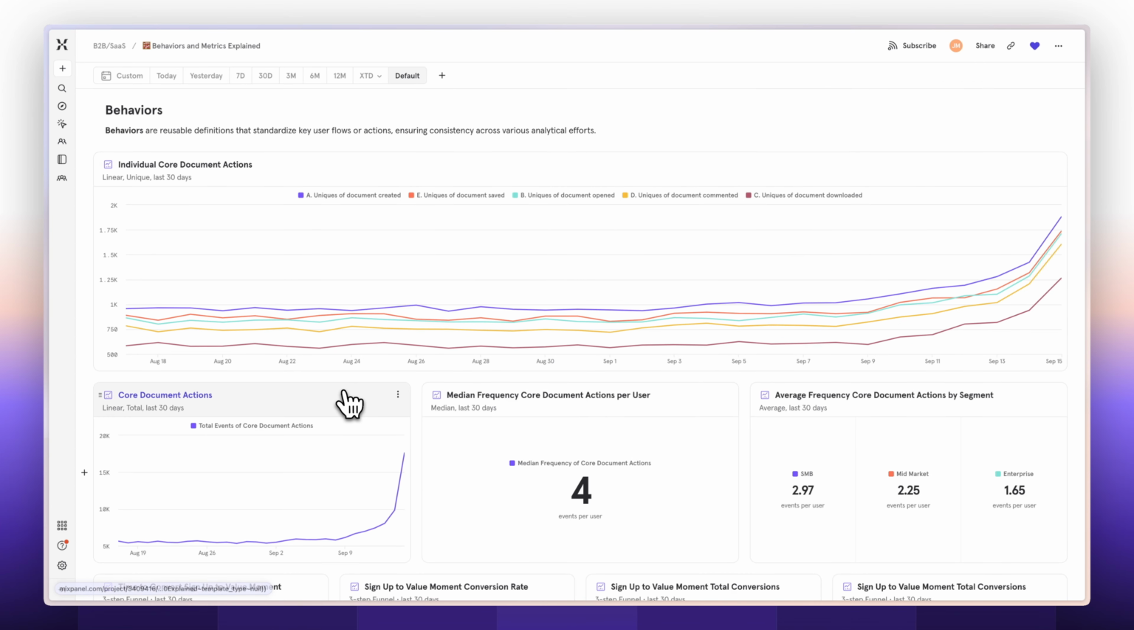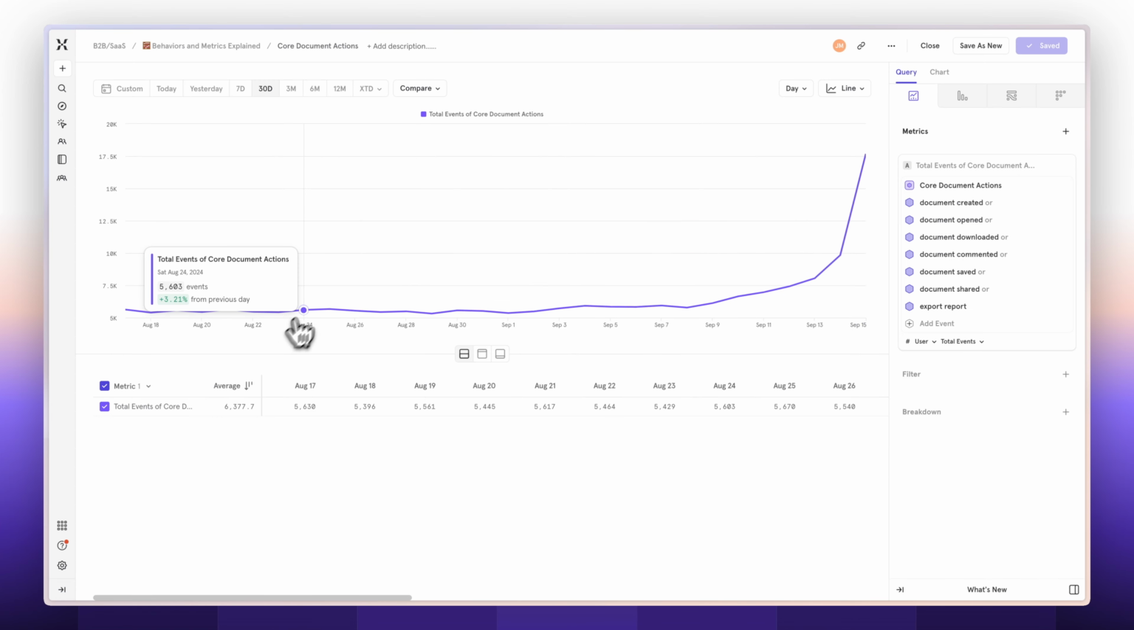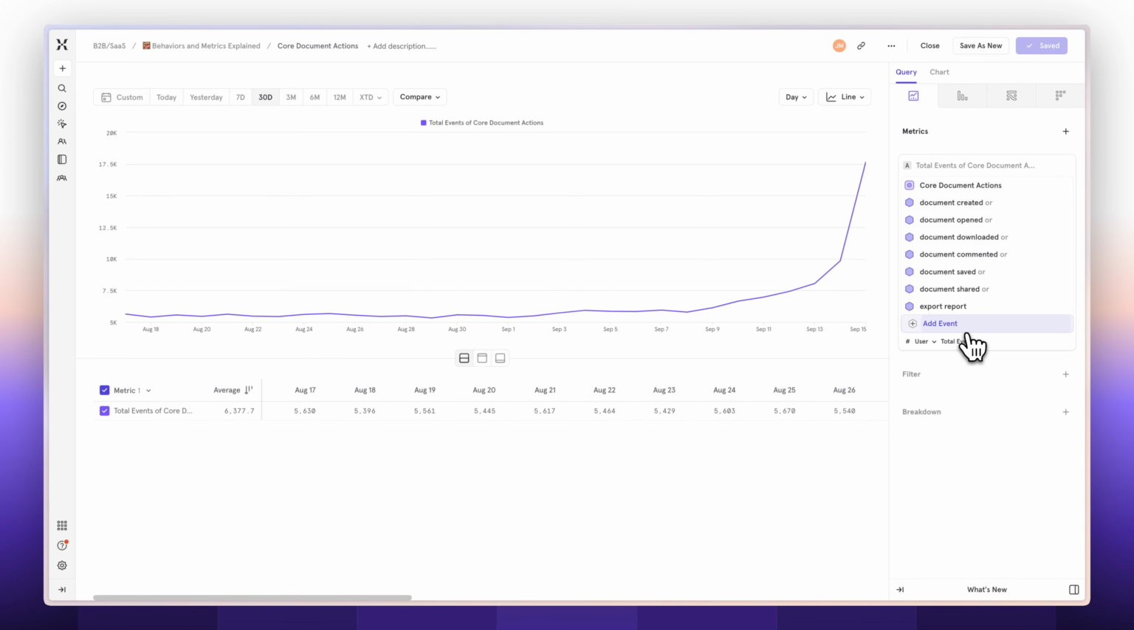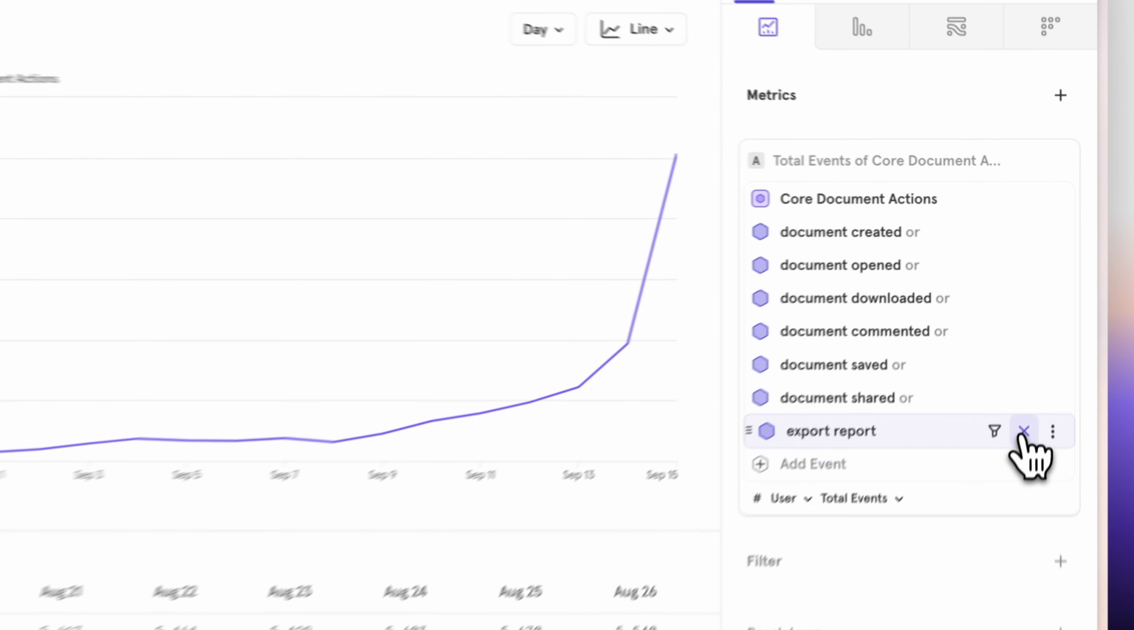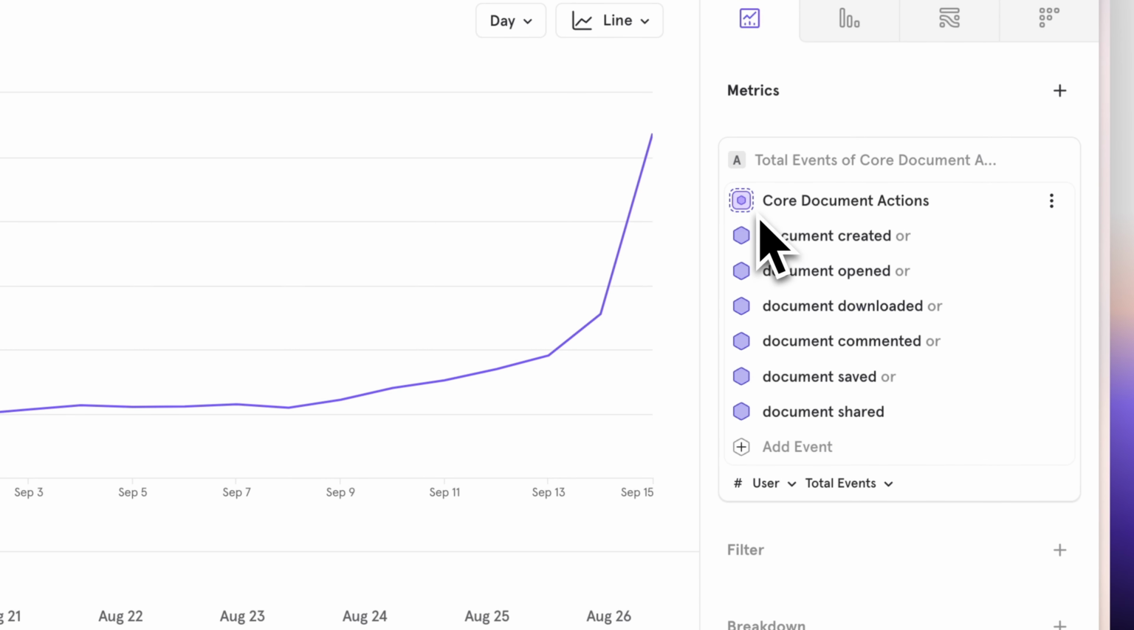But sometimes I want to combine those things and say, these I would qualify as a core document action. And maybe we don't think that export report is a core document action. And so what I'm doing here is using a simple behavior called core document actions I've created, and I can modify that. You can see that it's been modified because there's a little dotted line around it. And if you'd like, you can just go ahead and push the changes here.